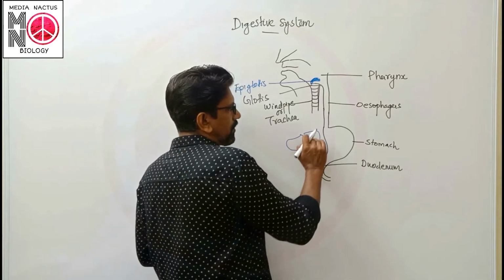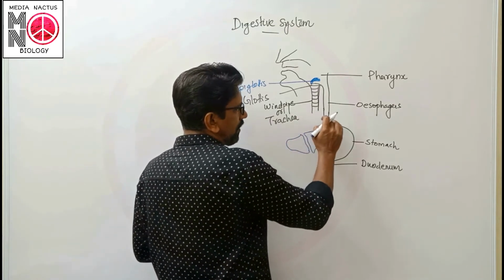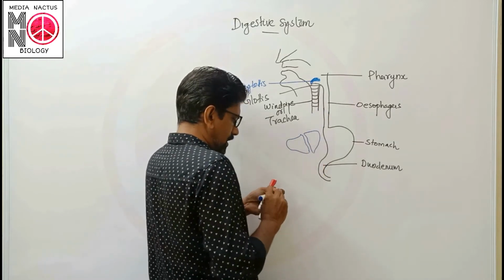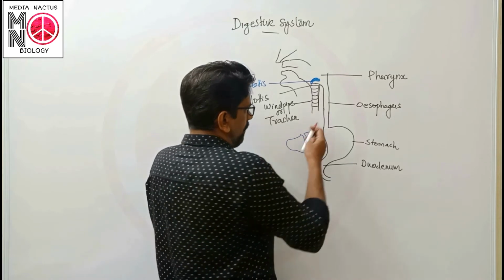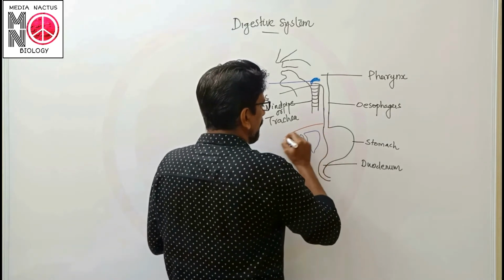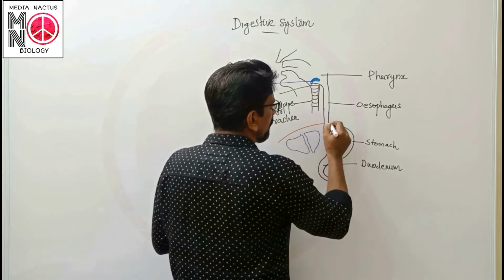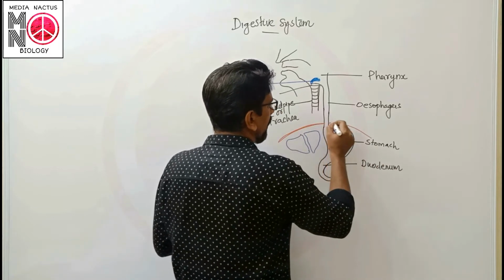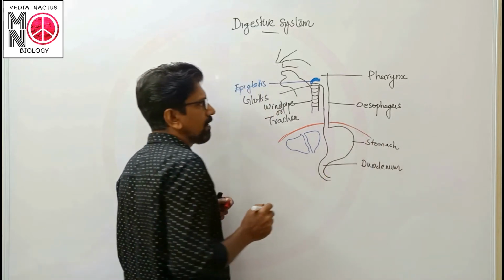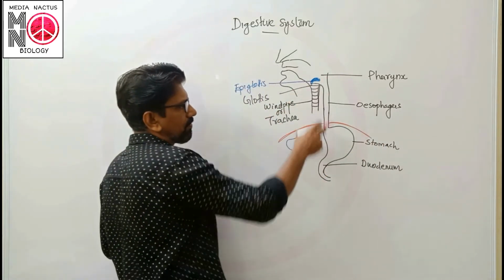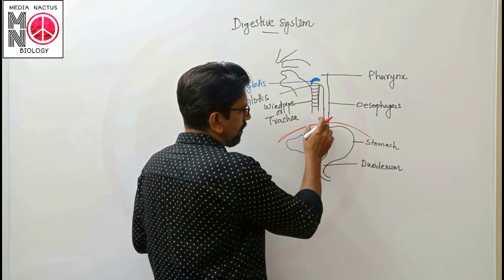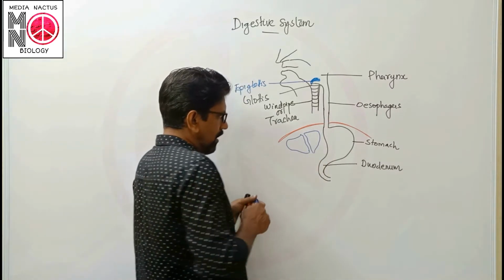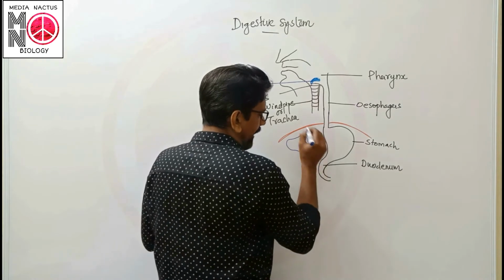And just above the position of the liver, the esophagus moves through the diaphragm. The diaphragm is found above this liver. So this one is considered as what? Diaphragm. The presence of a diaphragm is a special character of mammals.